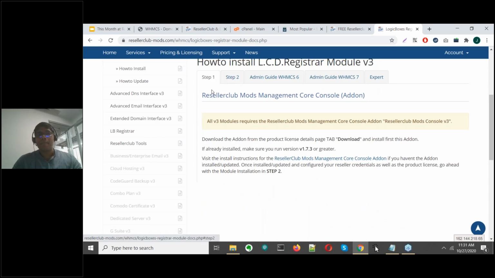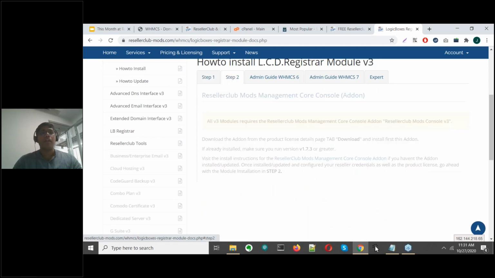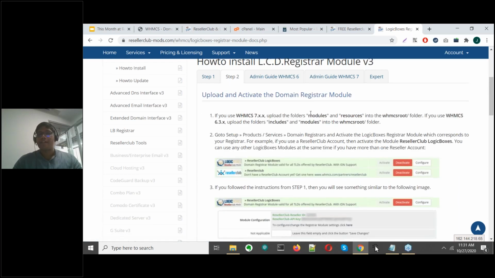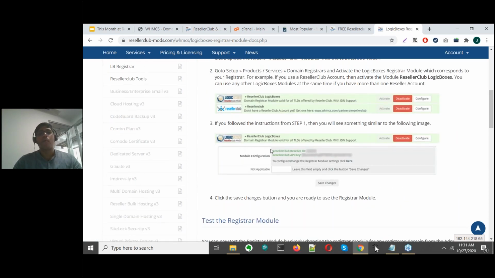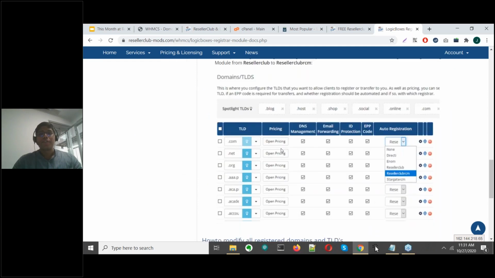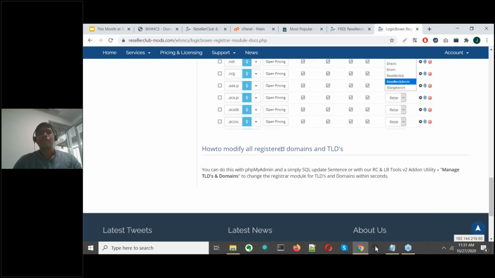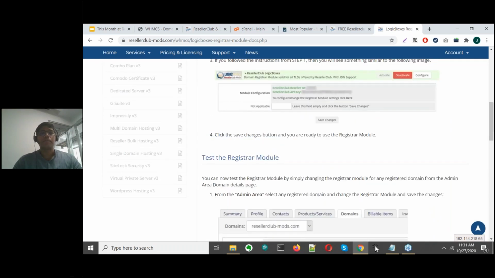Everything is step by step. So once you complete step 1, you move to step 2. There are screenshots. It's a proper walkthrough, right? So this is something which is an added incentive. It's a unique thing pertaining to Reseller Club Mods.